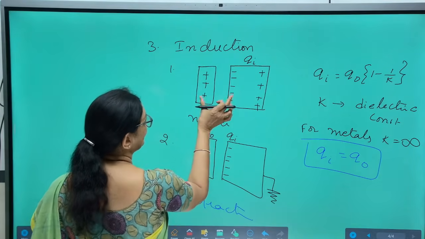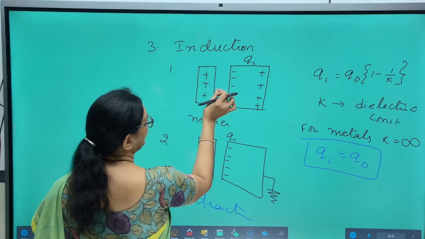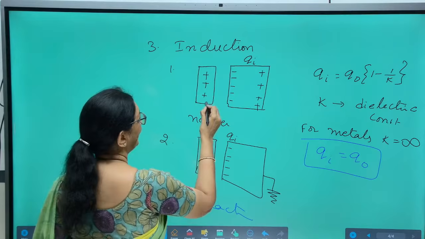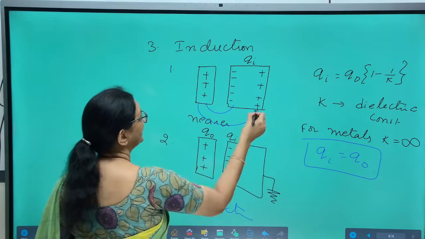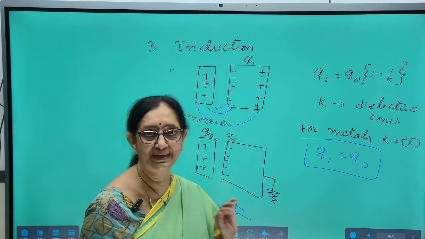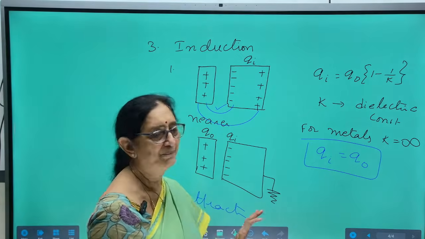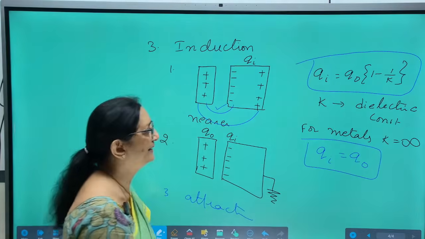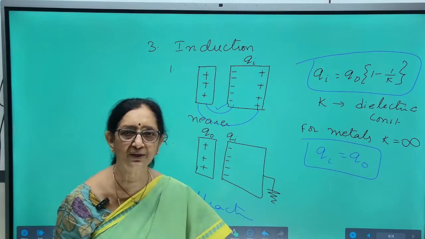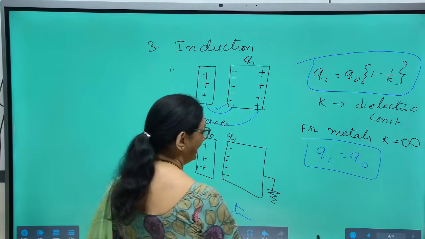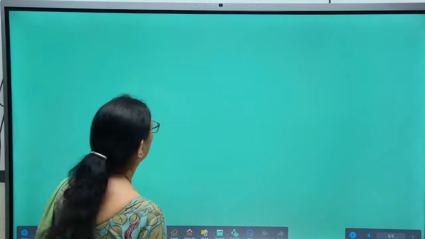Even in this case, as dissimilar charges are closer, attraction dominates the repulsion. Attraction between these two dominates the repulsion, hence induction always precedes attraction. And the expression for induced charge is Qi is equal to Q naught into 1 minus 1 by K. Now, next we are going to see Coulomb's law.